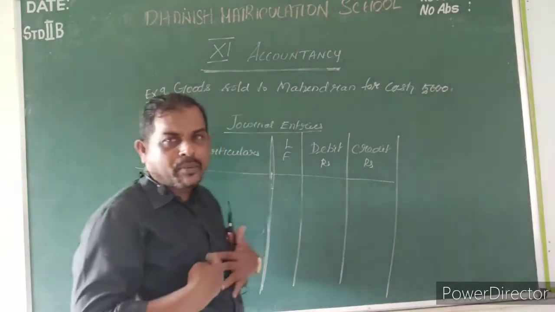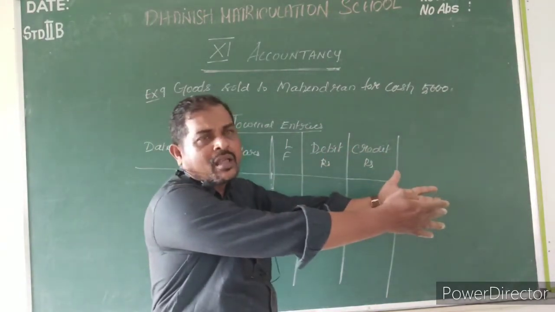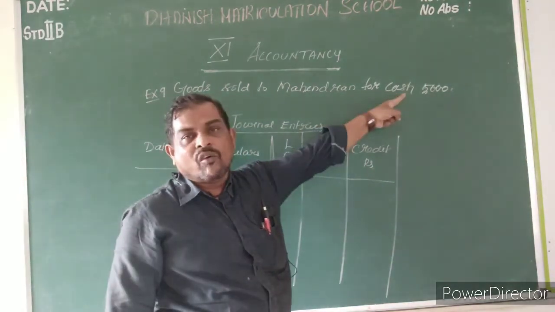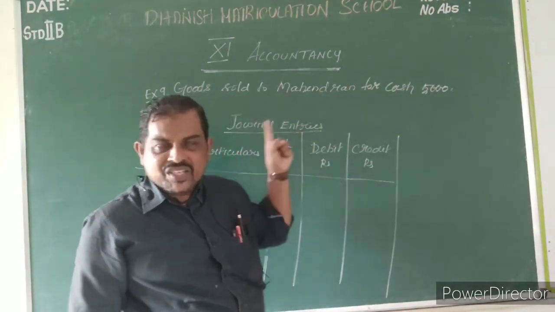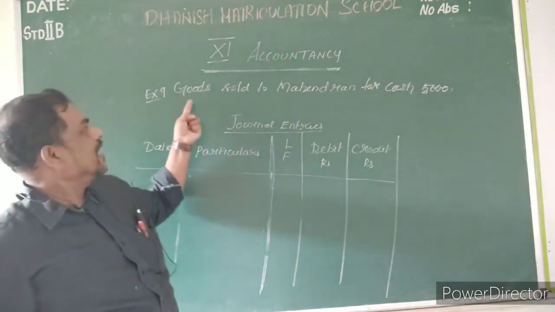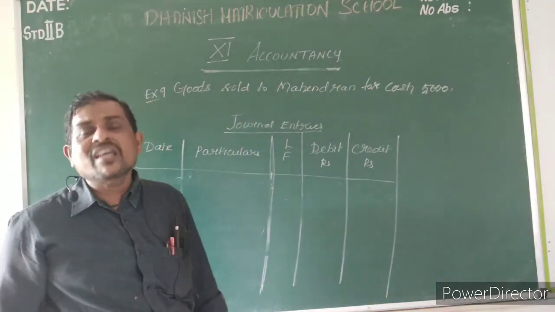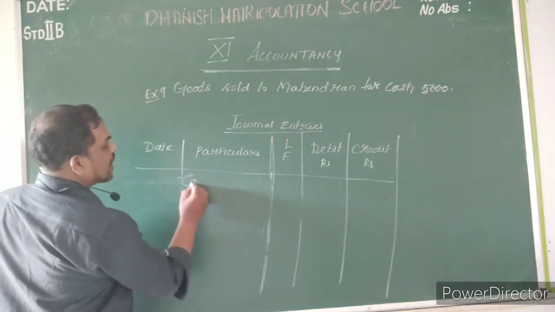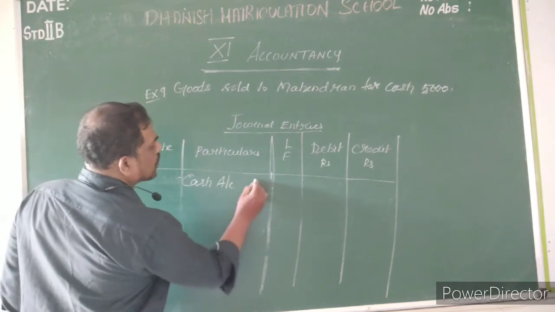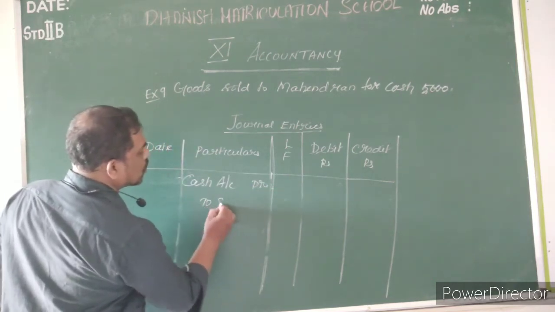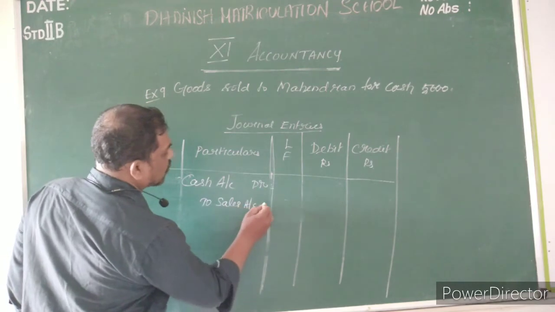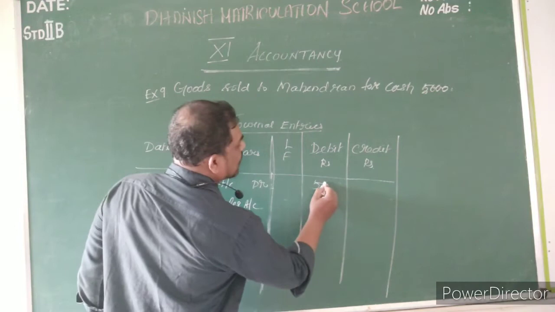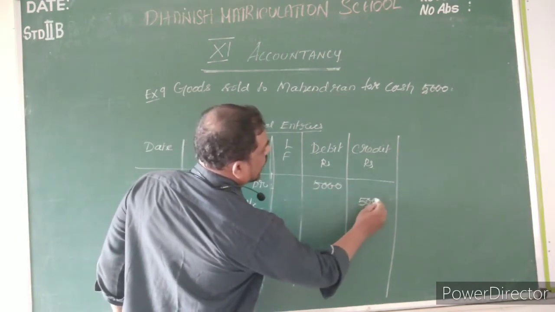I am the proprietor. I am selling some goods to Mahendran. So Mahendran gives the cash to me, and I am receiving the cash. Cash is what comes in, so cash is coming inside. So cash will be debited, and goods sold, commonly called the sales account, is credited. Understood or not? So you have to write cash account debtor to sales account. What is the amount? Debit 5,000 and credit 5,000.